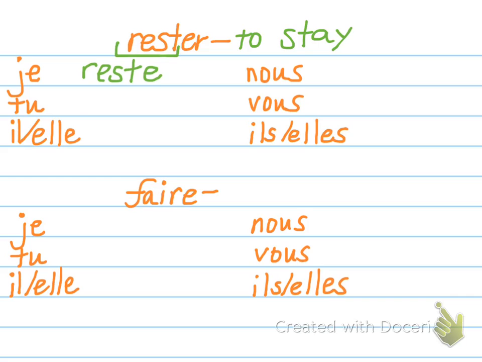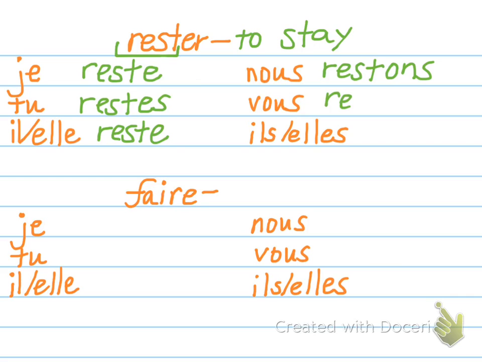I add an E for je, an ES for tu, an E for il or elle singular, an ONS for nous, an EZ for vous, and an ENT for ils or elles plural. S'il vous plaît, répétez: rester, je reste, tu restes, il reste, nous restons, vous restez, elle reste.